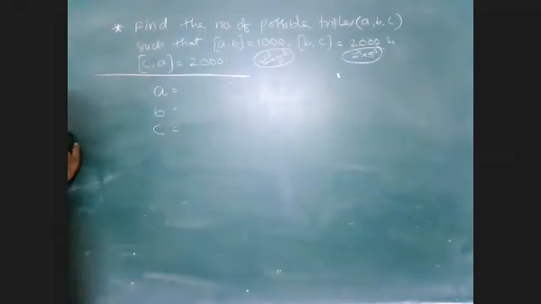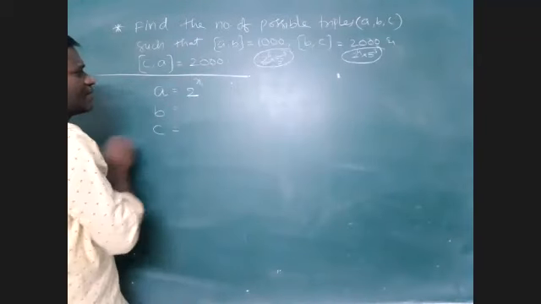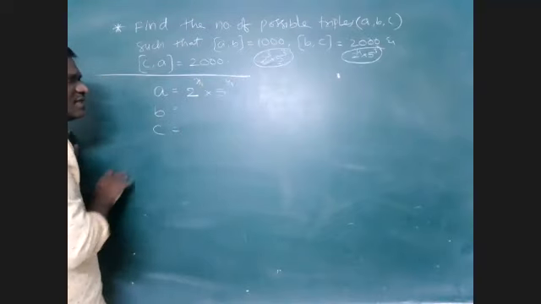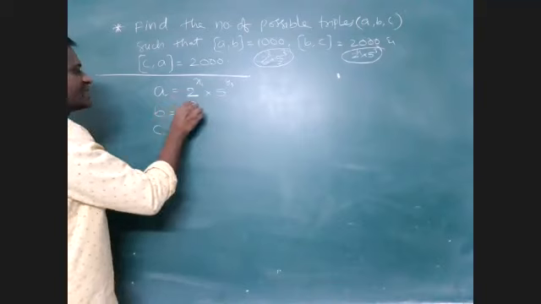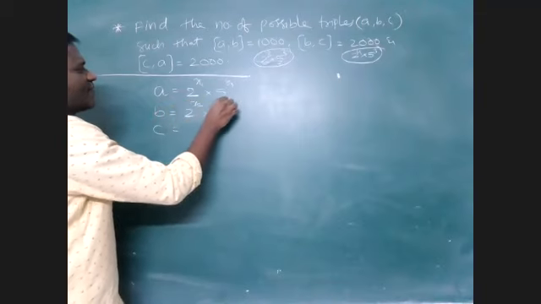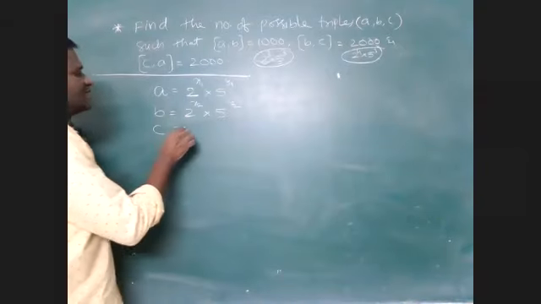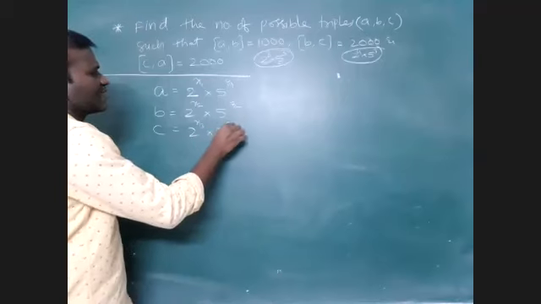That is the first thing. So here suppose A is 2 power x1 into 5 power y1. Let B be 2 power x2 into 5 power y2. Similarly, C is 2 power x3 into 5 power y3.